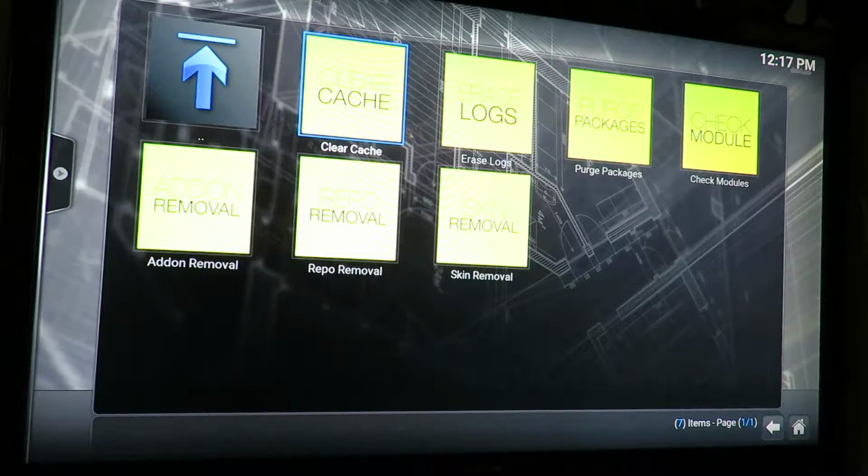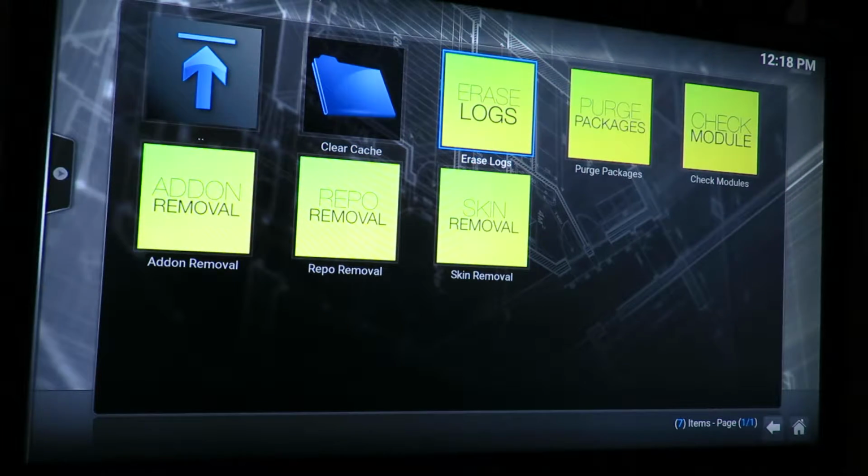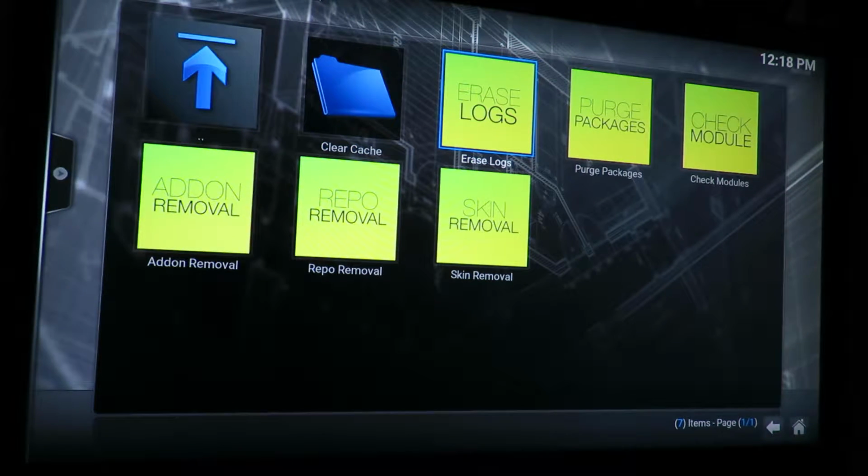Do not need to use clear cache, it's a myth, as been told by Tony and everybody else. It can erase logs if you want, but there won't be much in there.